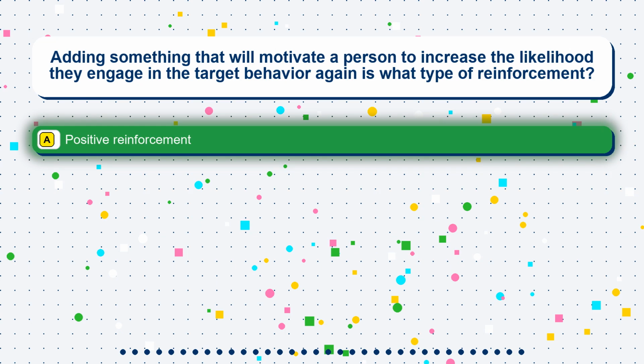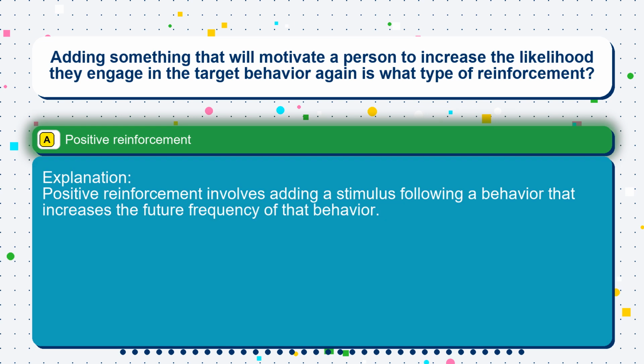The correct answer is option A, positive reinforcement. Positive reinforcement involves adding a stimulus following a behavior that increases the future frequency of that behavior.